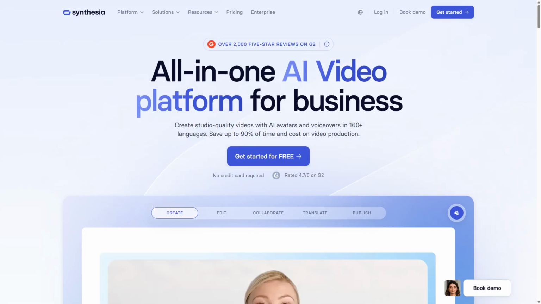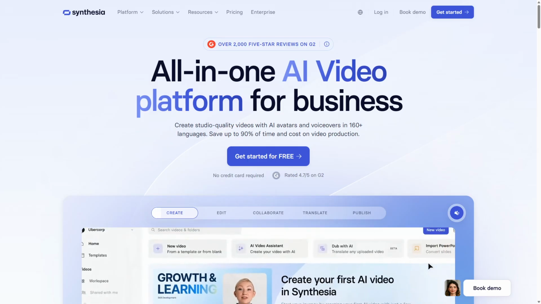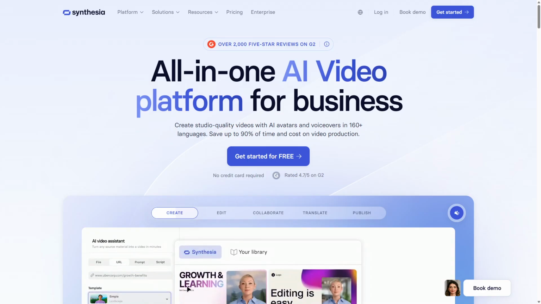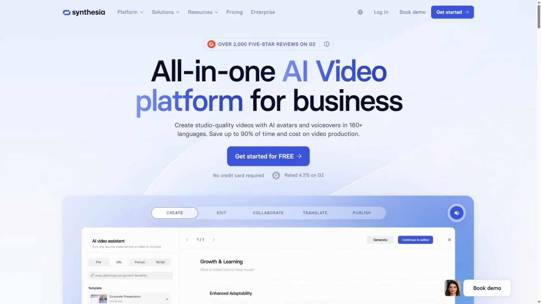Synthesia versus InVideo AI video tools. Choosing the right AI video platform can transform your content creation process without technical hassle. Both offer powerful features but differ in approach and user experience.